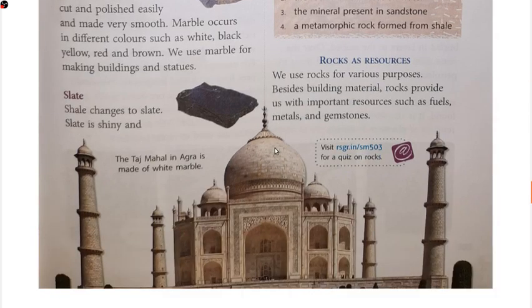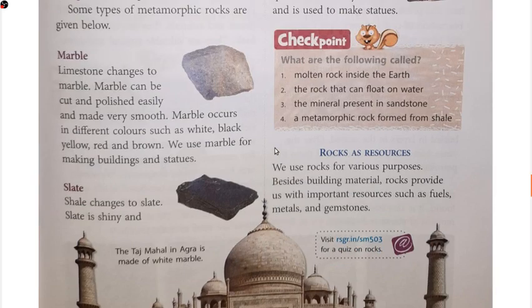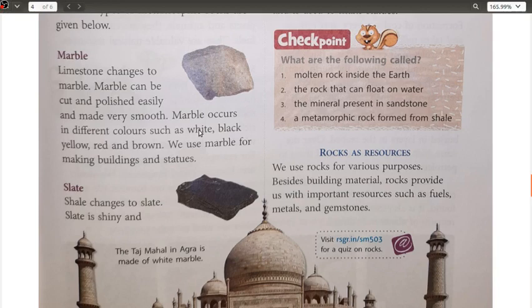Okay, the Taj Mahal in Agra is made up of white marble. As we have read here, the color of marble can be white, black, yellow, red or even brown as well. Now this is the checkpoint which we can try here as well.